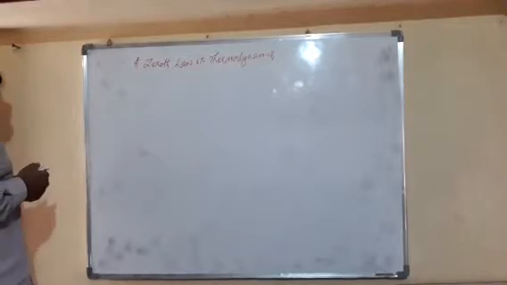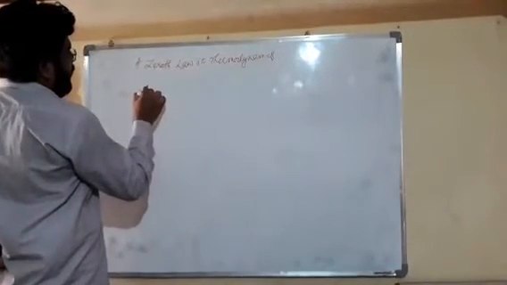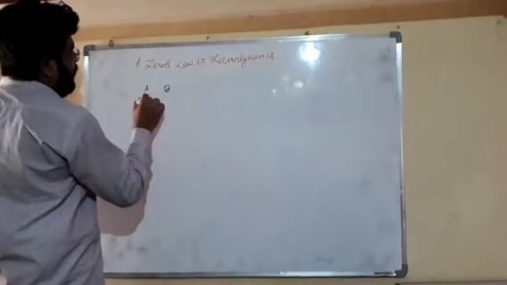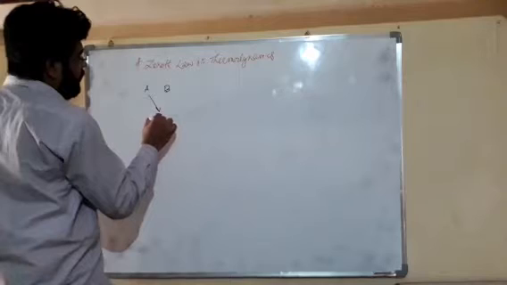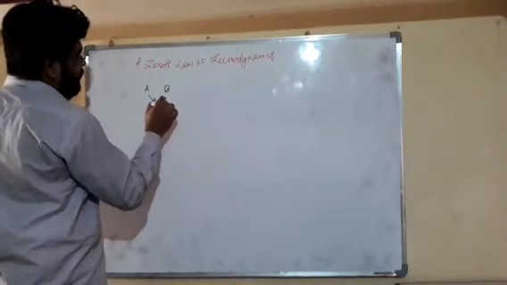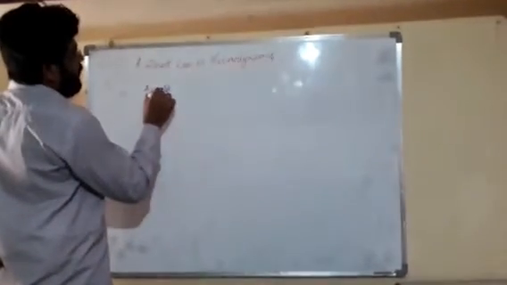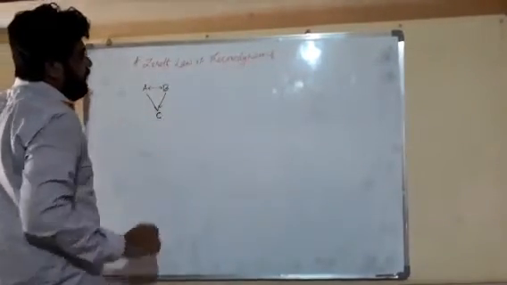It says that if our system A and B are in thermodynamic equilibrium with our system C, then A and B are also in thermal equilibrium with each other.